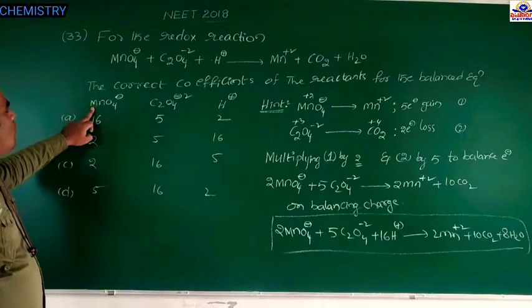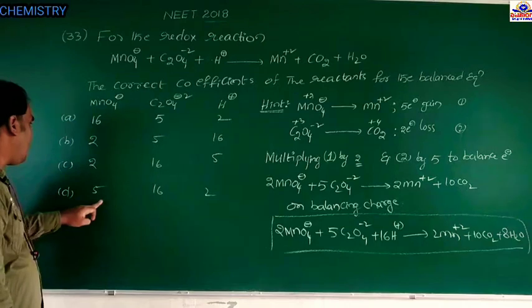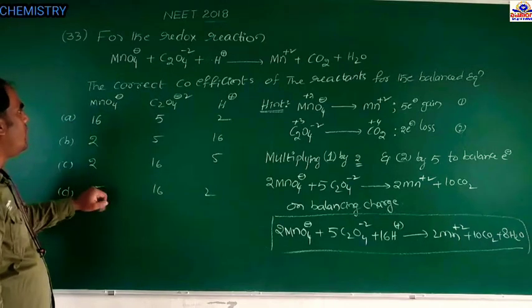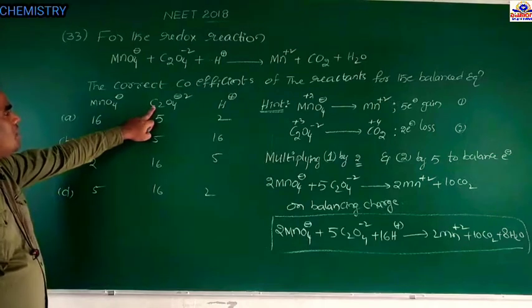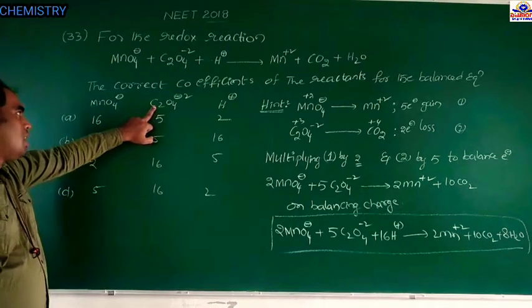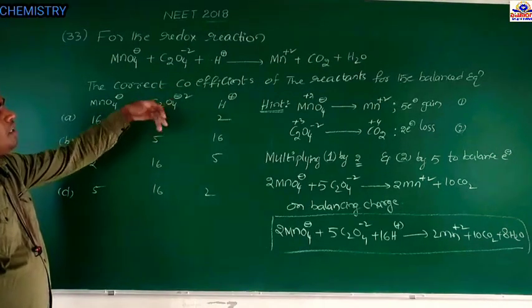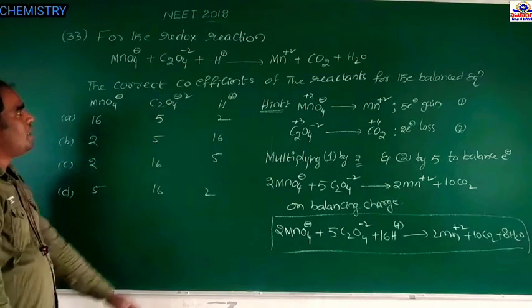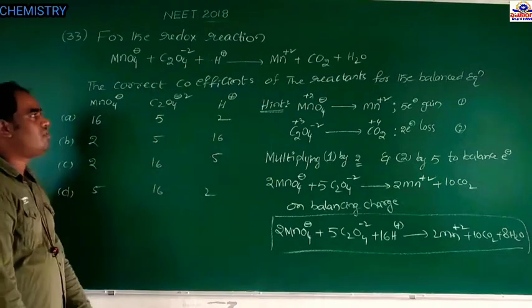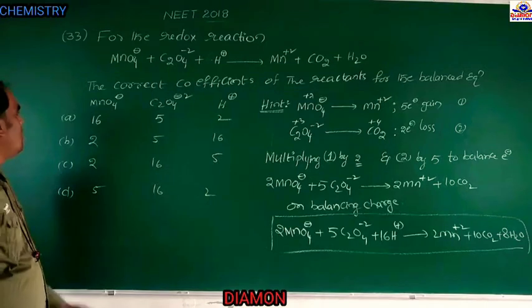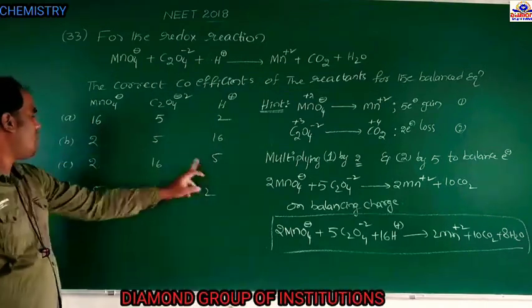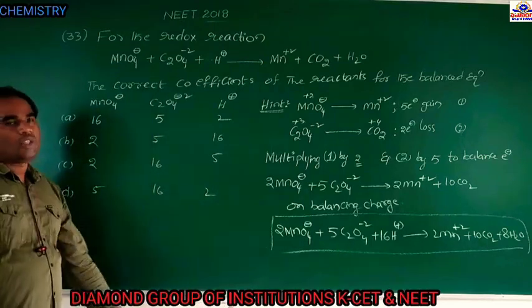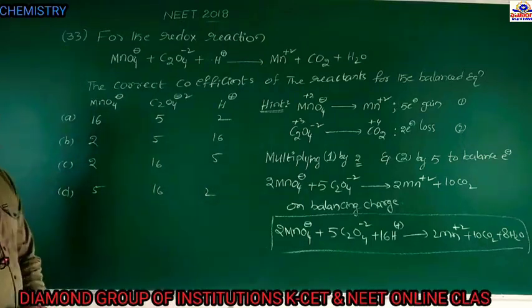Here are the coefficients after balancing the redox reaction: MnO4 minus, oxalate C2O4 minus 2, and the number of H plus ions. The options are 16, 5, 2; 2, 5, 16; 2, 16, 5; 5, 16, 2. So which option is correct?